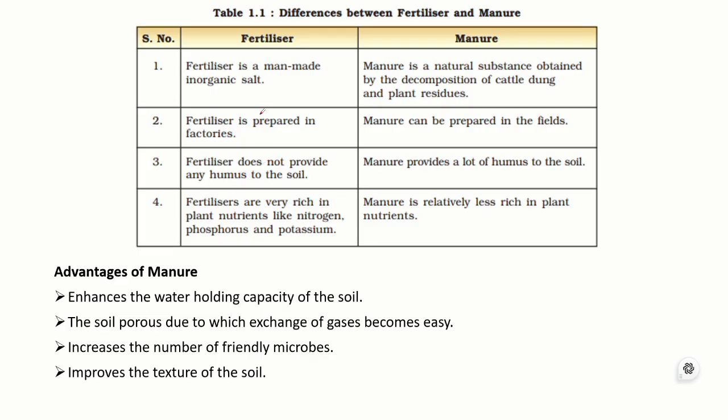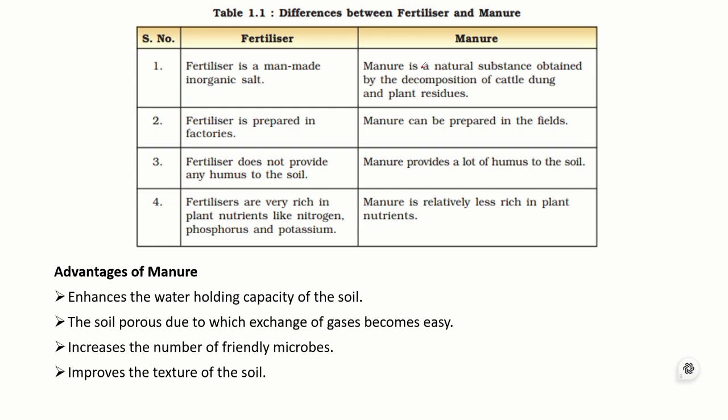The differences between fertilizers and manures are given below. Fertilizer is a man-made inorganic salt, and manure is a natural substance which is produced by decomposition of material like cow dung and other agricultural waste. Fertilizer is produced in factories using chemicals. Manure can be prepared in fields. As I have said before, you can also try in your homes to produce manure and put it on plants.